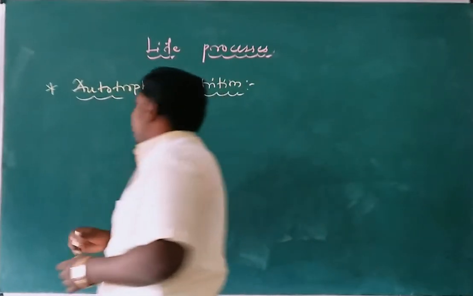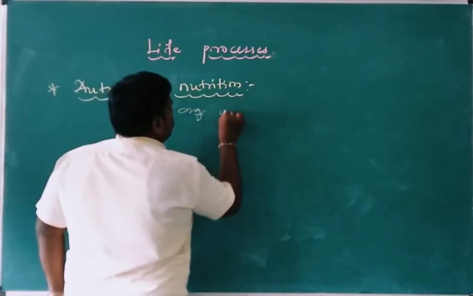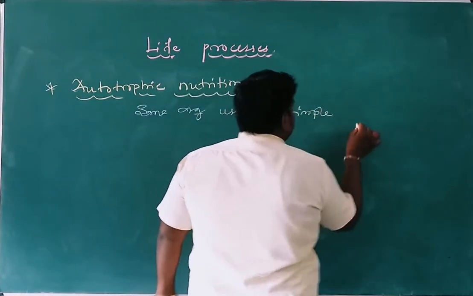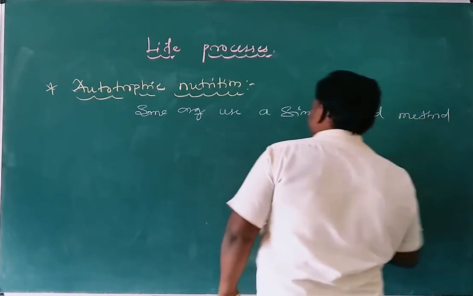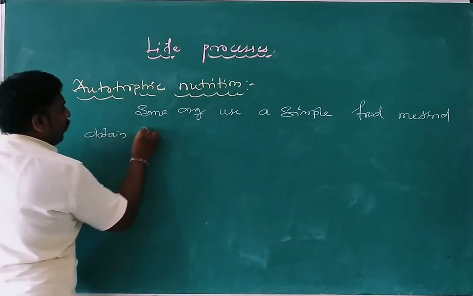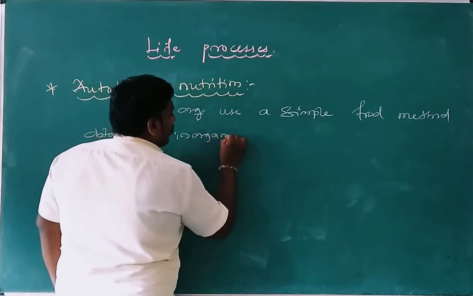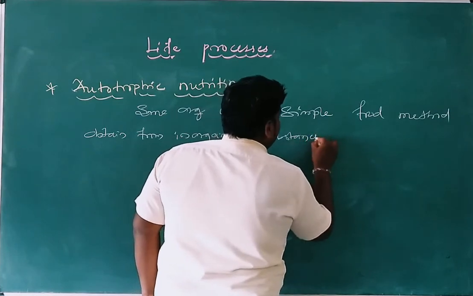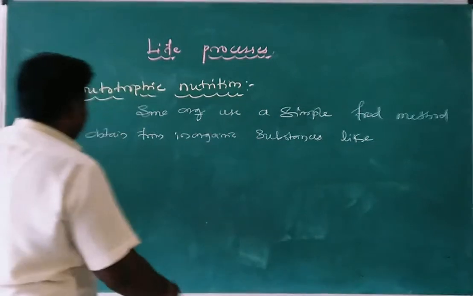Here some organisms use simple food obtained from inorganic substances like water.